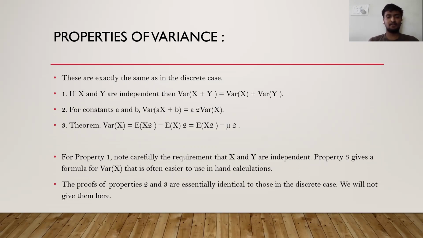Property 3, theorem: variance of x is equal to E of x squared minus E of x whole squared, so that E of x squared minus mu squared. For property 1, we are using that x and y are independent, so carefully note the requirement that x and y are independent. Then property 3 gives a formula for variance of x that is easier for hand calculations. The proofs of properties 2 and 3 are easy and similar to the discrete case. We will not give them here.